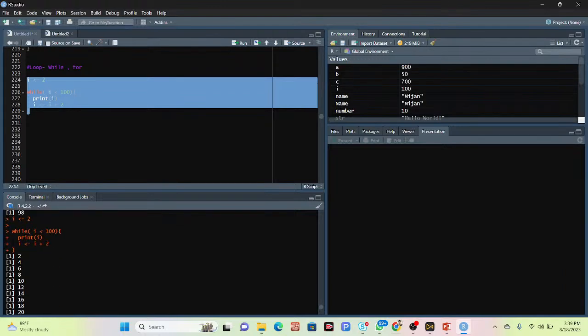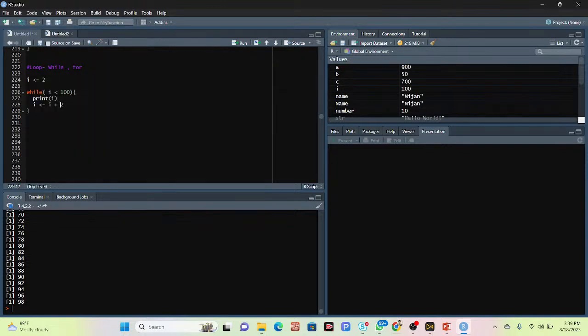2, 4, 6, 8, 10, 12, 14. So all of those even numbers I can get up to 100. Okay, so it is increasing 2 by 2.